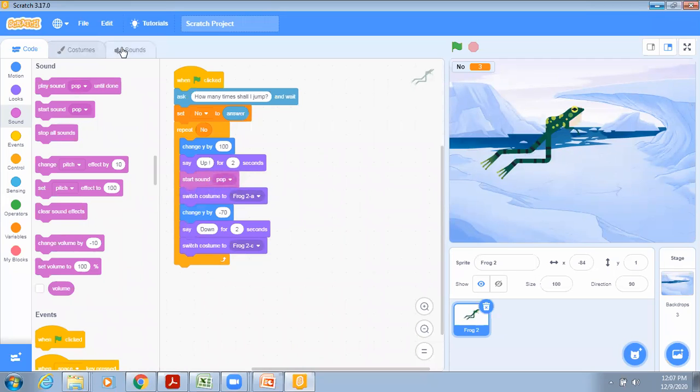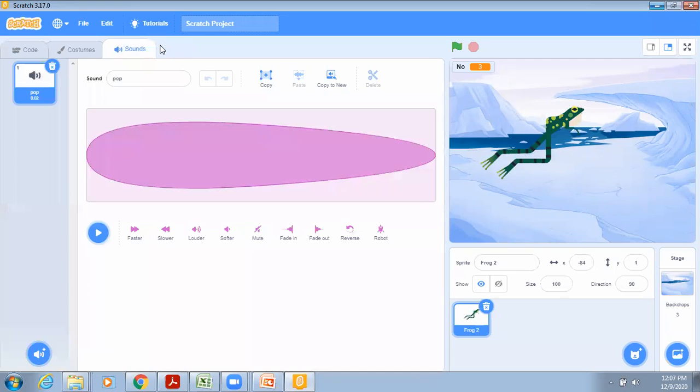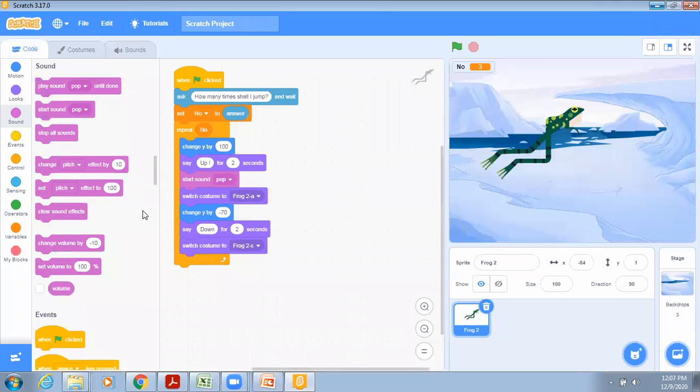Is there any other sound for the frog? We'll go to record, but we don't want to record. We will go to sound. And is there any sound for the frog? We have only one pop sound for the frog. Let's do it with this only. So when it goes up, then only it will make noise.